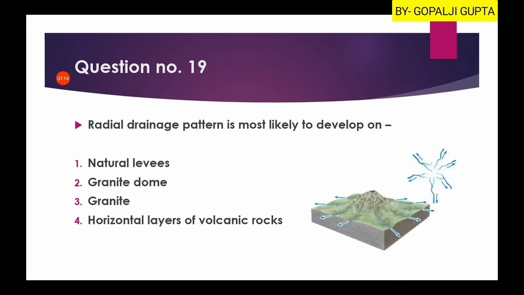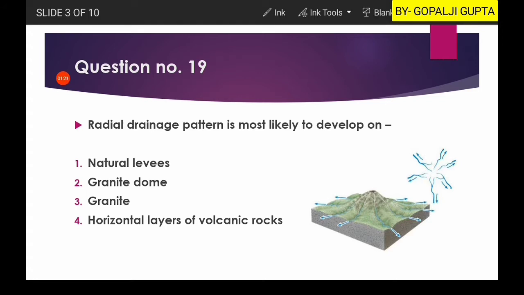Now question number 19 is: radial drainage pattern is most likely to develop on. A radial drainage pattern looks something like this, as you can see here. The rivers are emerging from a central point and moving away from each other.